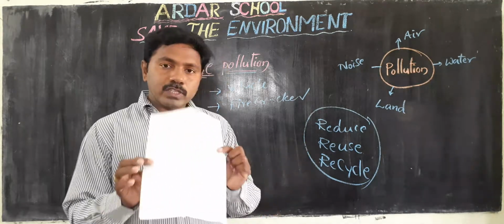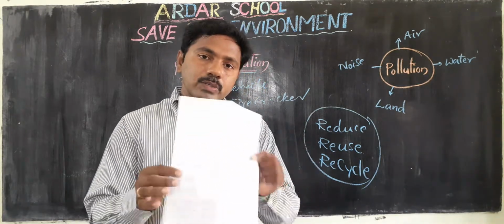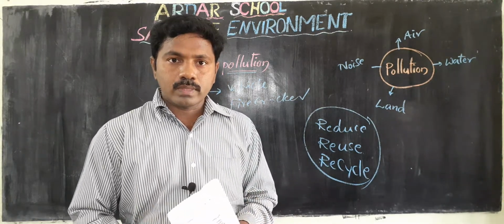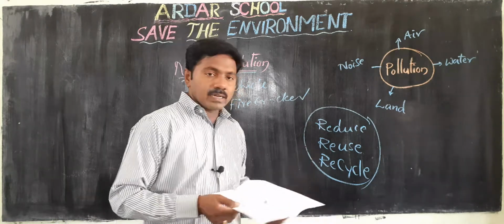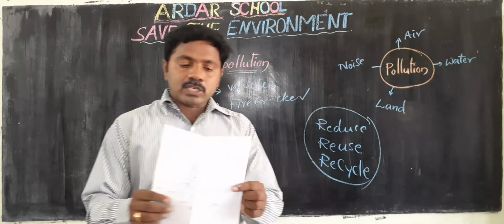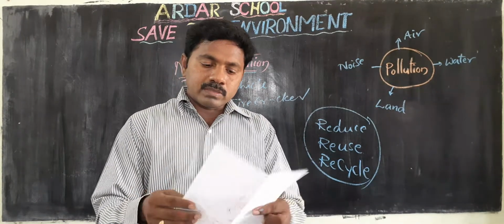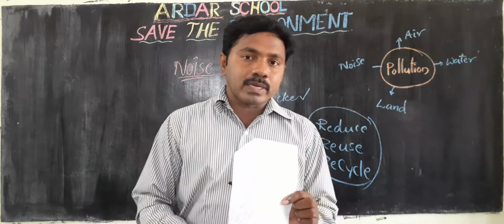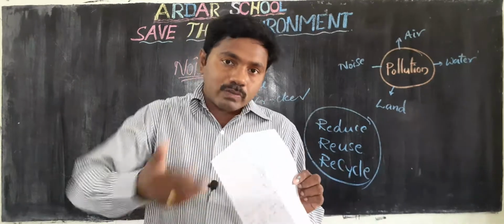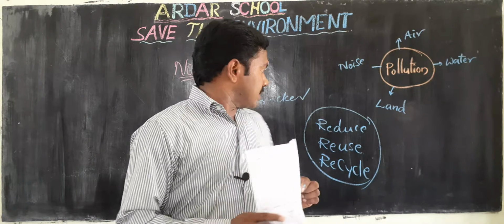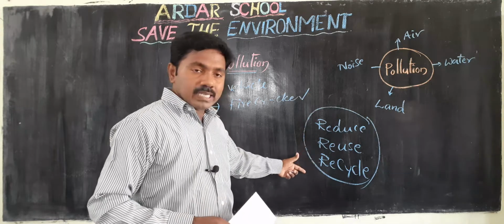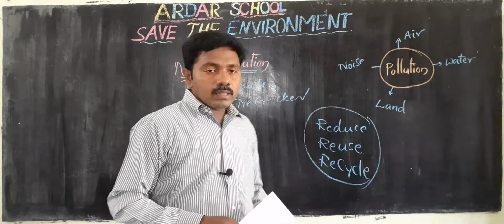Reuse: with this paper, after completion, you can use it for some art and craft works. That is called reuse. Next, recycle. One paper is again sent into the preparation of paper. From the waste paper we can again utilize it, this paper is utilized up to 6 times. From this waste paper also we get paper. Like this we can use these 3 steps: reduce, reuse, recycle. Okay, so this is the 3R formula.